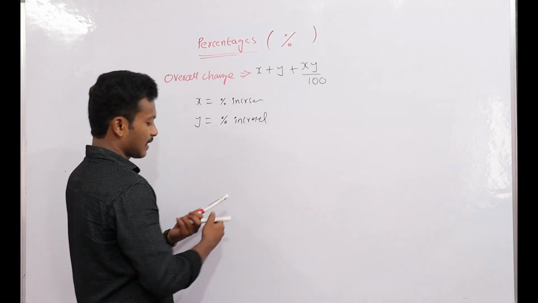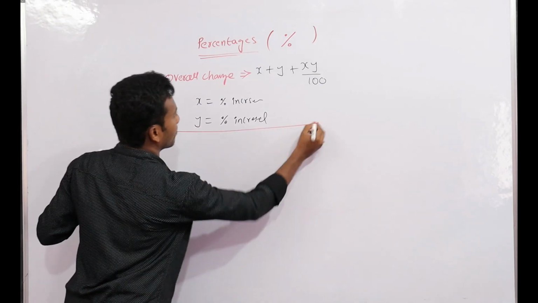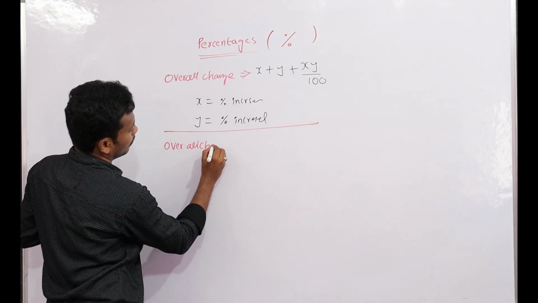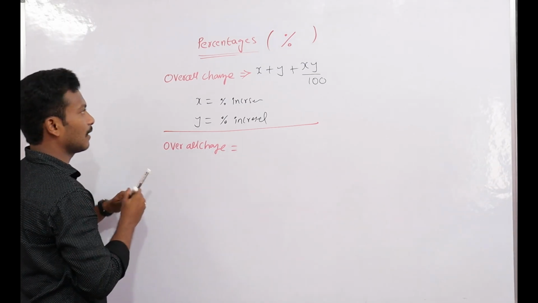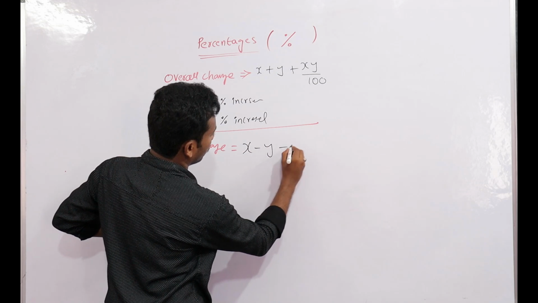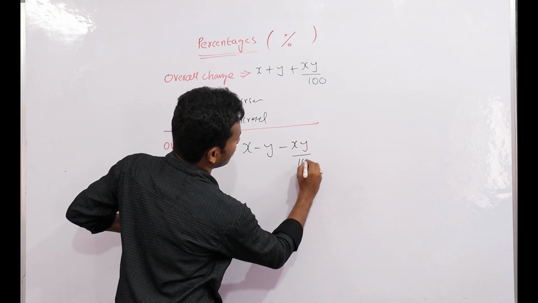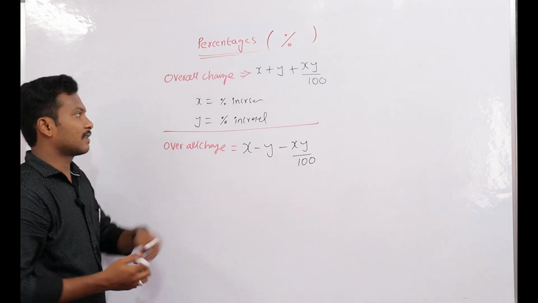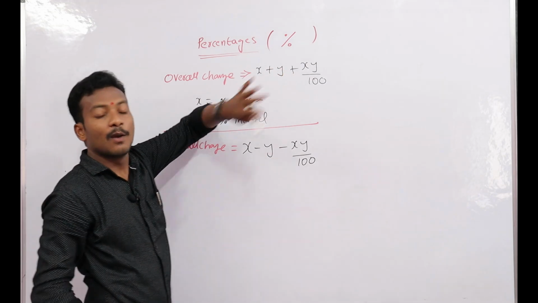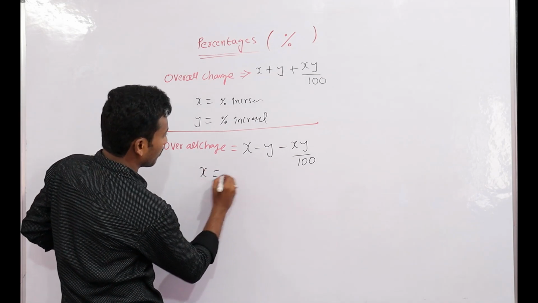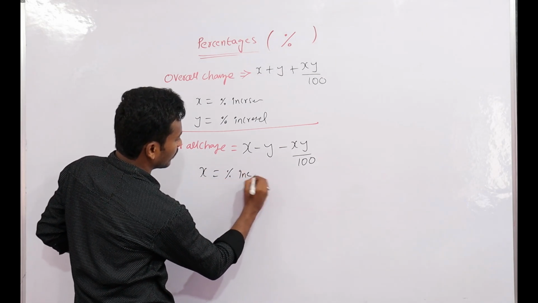For suppose in this formula, overall change is equal to x minus y minus xy by 100. Plus into minus, we can get a minus. This is the basic. I will explain this one. What is the x? Percentage increased.